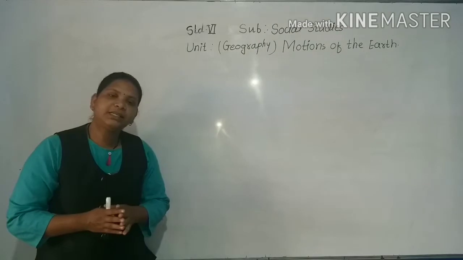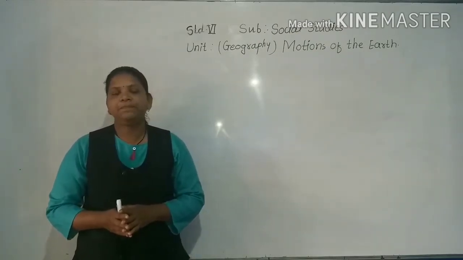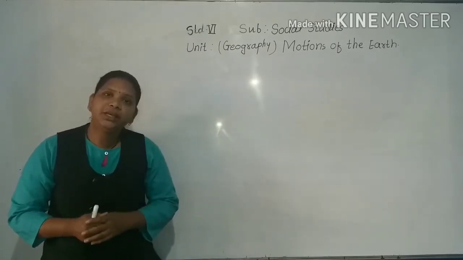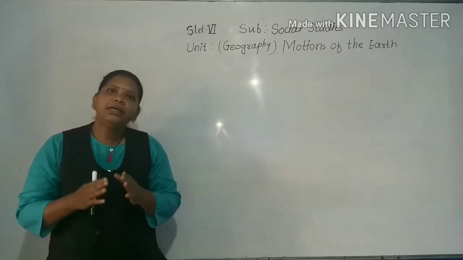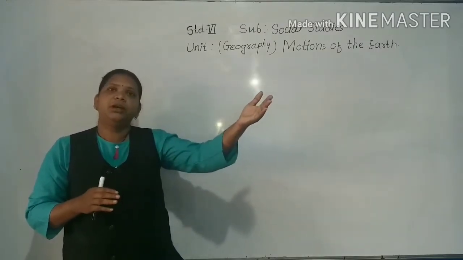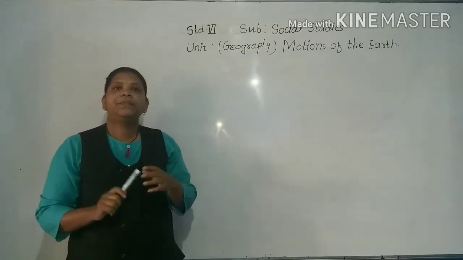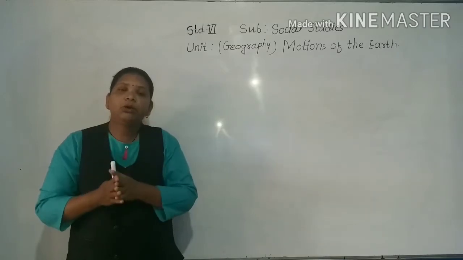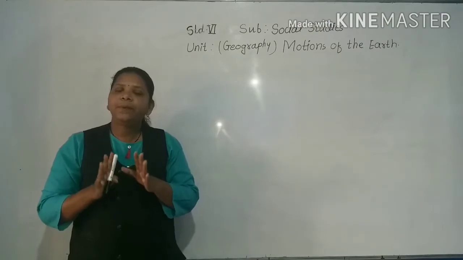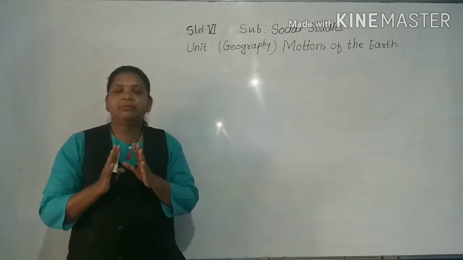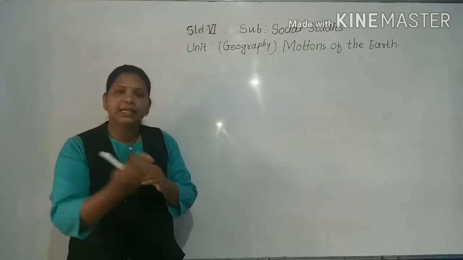Today we will be discussing the geography chapter, motion of the earth. Okay, so let's start. In ancient times it was believed that the earth is in a rest position and the other celestial bodies move around it. However, Nicholas Copernicus proved that the earth only appears to be stationary, meaning the earth is moving with the celestial bodies.